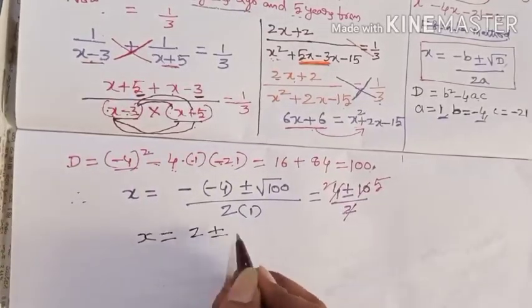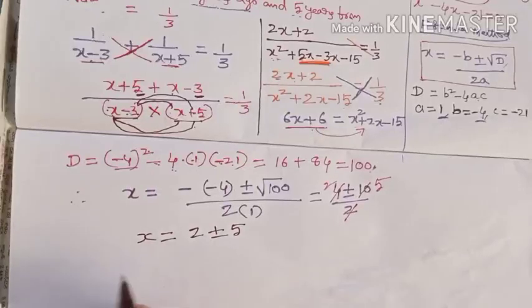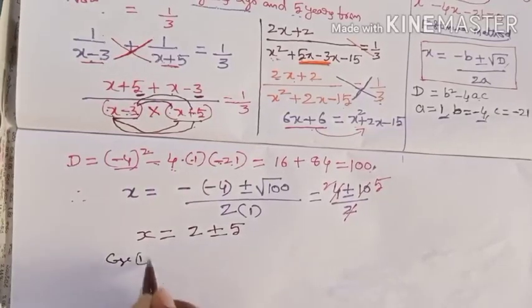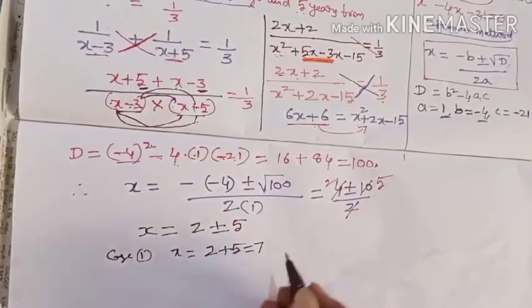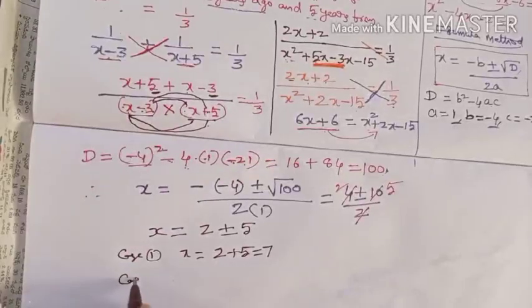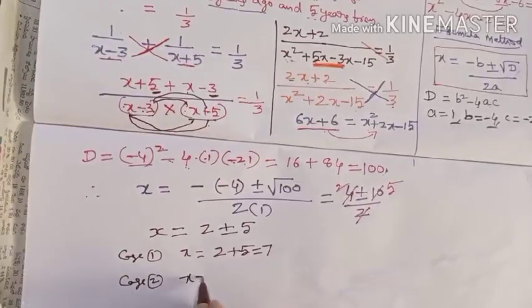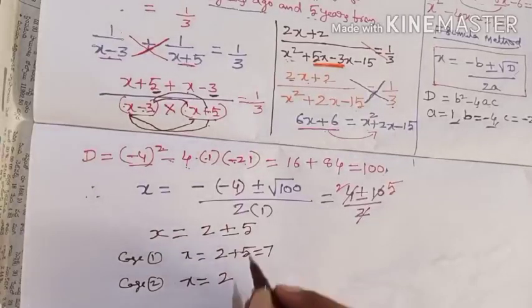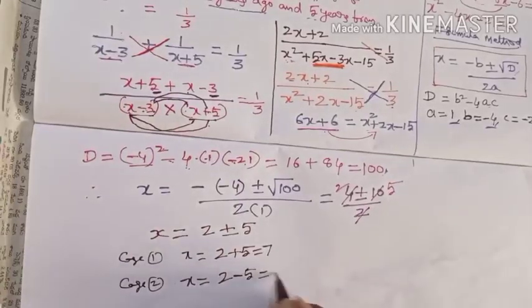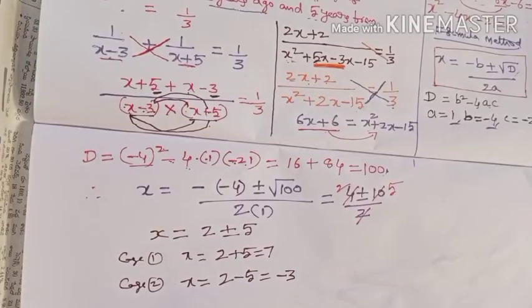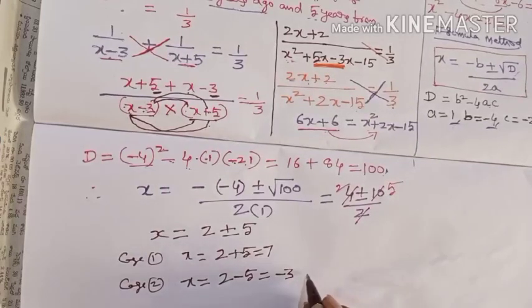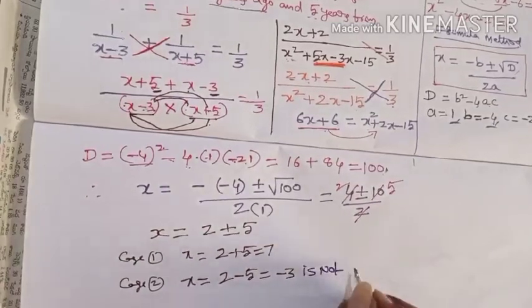If you take plus 5 at one time, case 1, x is equal to 2 plus 5, that is equal to 7. Now come to case 2. In case 2, x is equal to 2, you take the minus sign, minus 5, that is minus 3. So it is a negative number. Here x stands for age. Age can never be in negative terms. So this case is not possible.